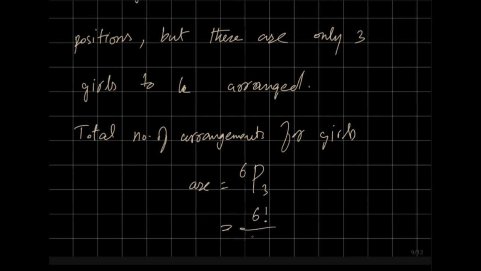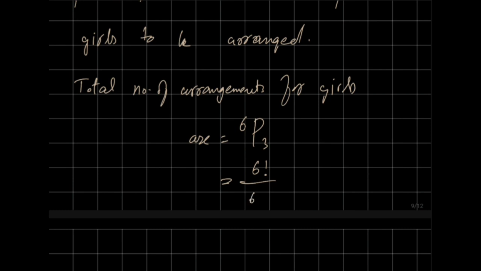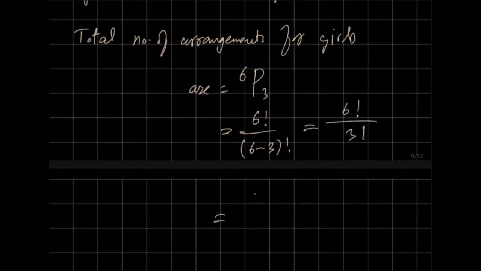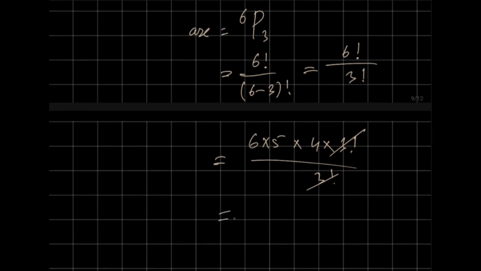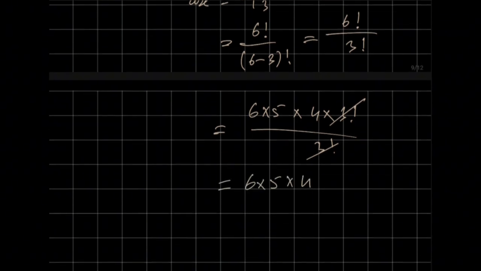It is 6 factorial over 6 minus 3 factorial, which is 6 factorial over 3 factorial, which is 6 times 5 times 4 times 3 factorial over 3 factorial. 3 factorial will be cancelled out. Its answer is 6 times 5 times 4.